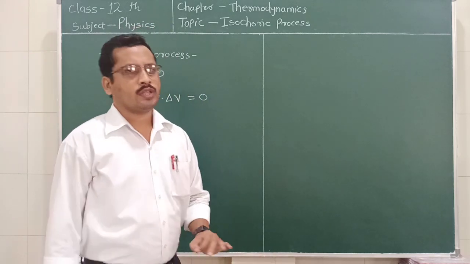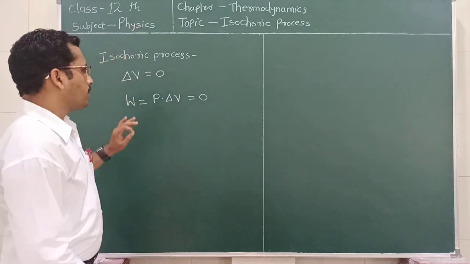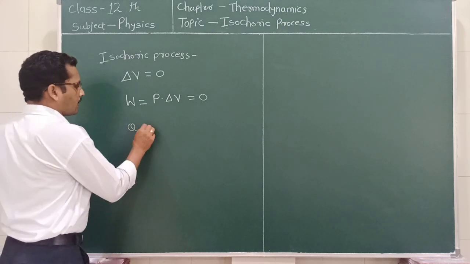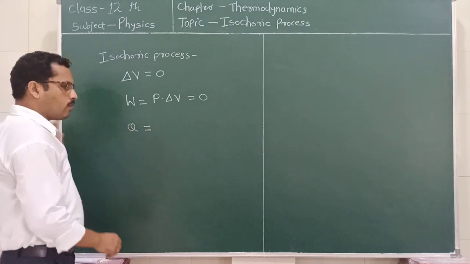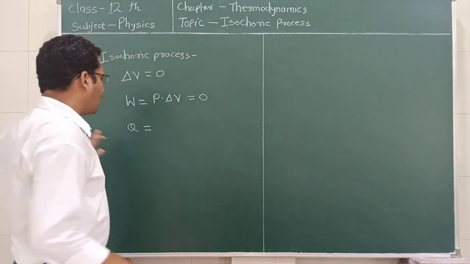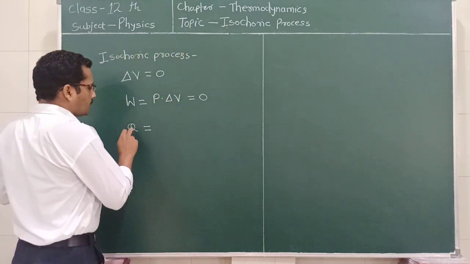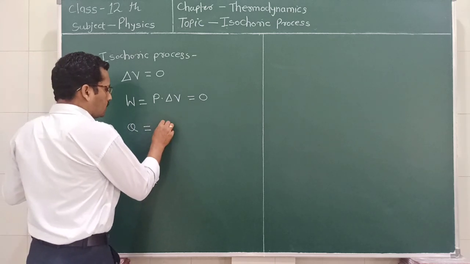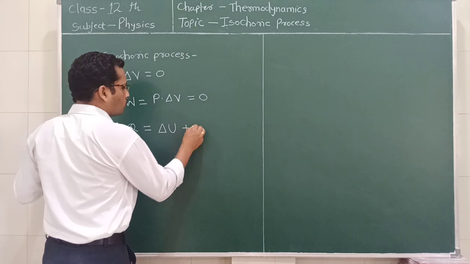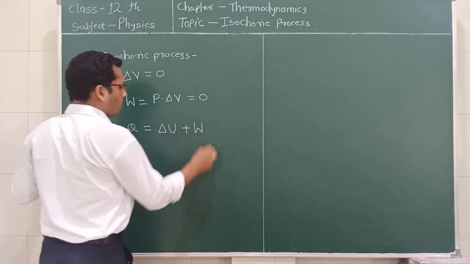So during this isochoric process, the work done by the system or work done on the system is equal to 0. Now we know the first law of thermodynamics, which states that the amount of heat Q given to the system is utilized in two ways. This Q is equal to the change in internal energy plus some work done.